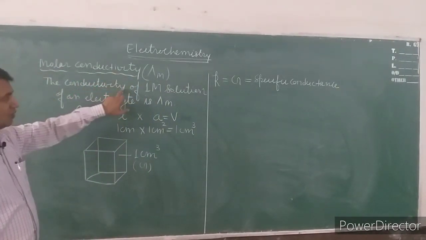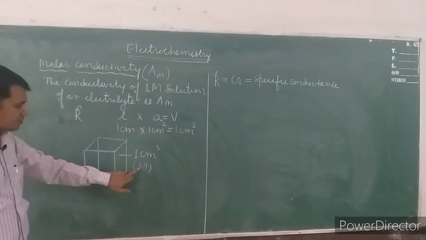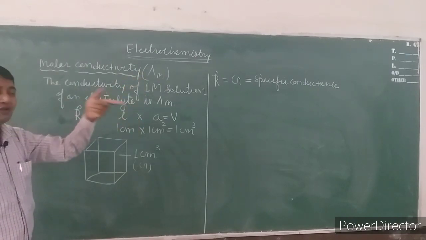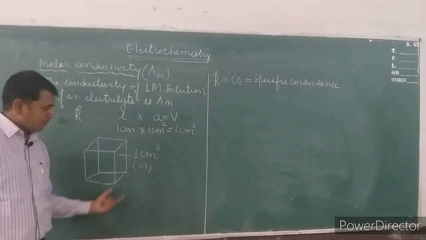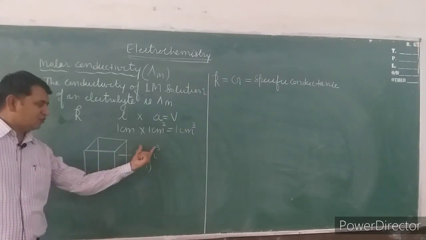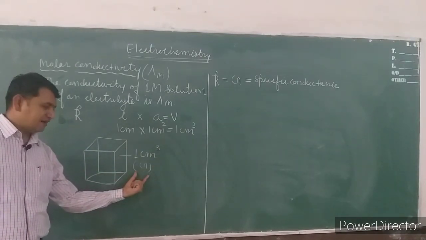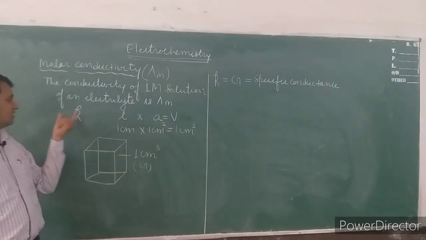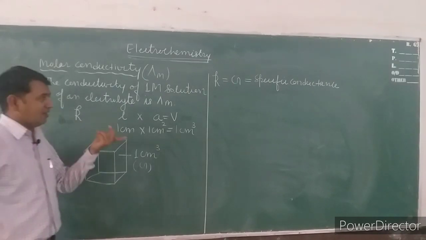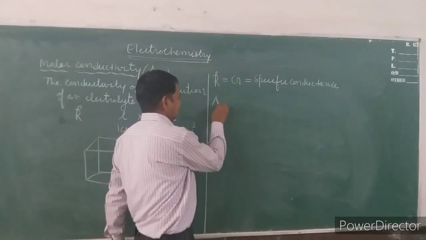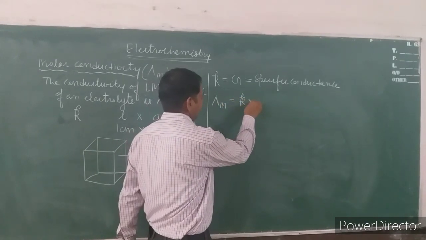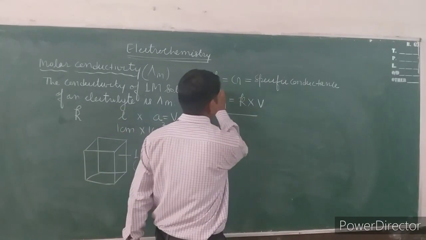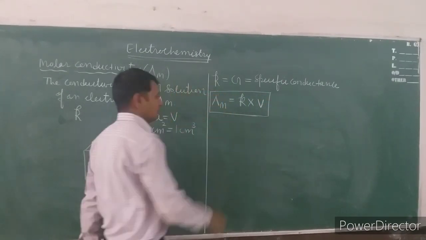So when we are dealing with the 1 molar solution, it means the conductance of 1 molar solution is known as the molar conductivity, because we have already learned that the conductivity is the 1 centimeter cube conductance. So this volume conductance is known as conductivity. So for lambda m, we can derive a relation: lambda m is equal to kappa into volume. This is the first relation of lambda m with volume.